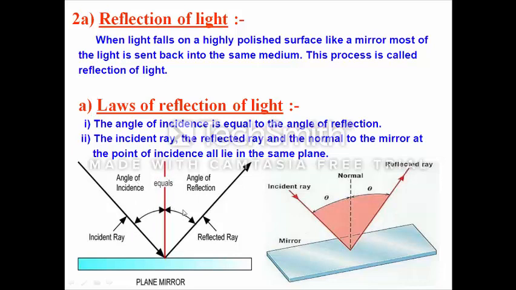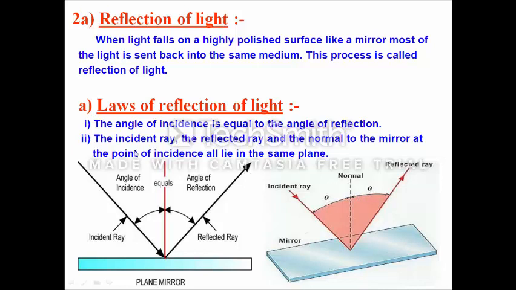And the angle formed between the normal and the reflected ray is known as the angle of reflection. So according to the first law of reflection, angle I is always equal to angle R, meaning the angle of incidence is always equal to the angle of reflection. Sometimes we represent angle with theta. So here theta represents the angle; the angle of incidence is equal to the angle of the reflected ray.